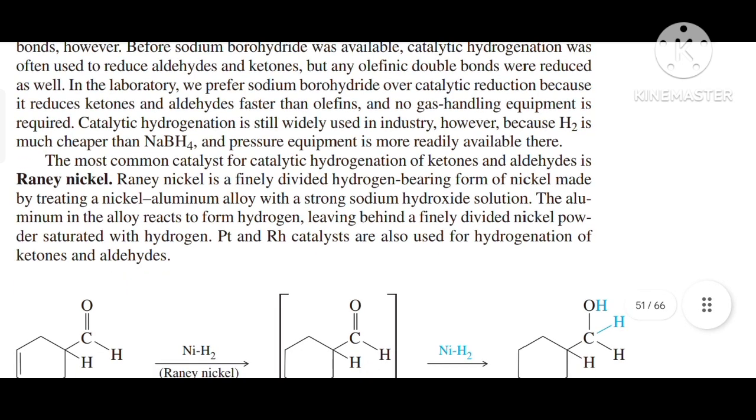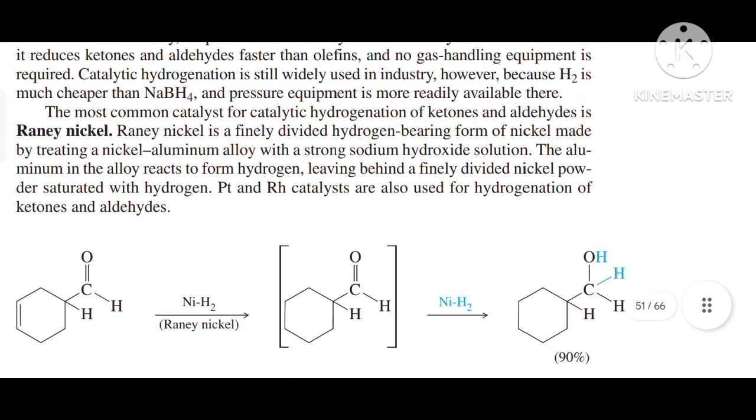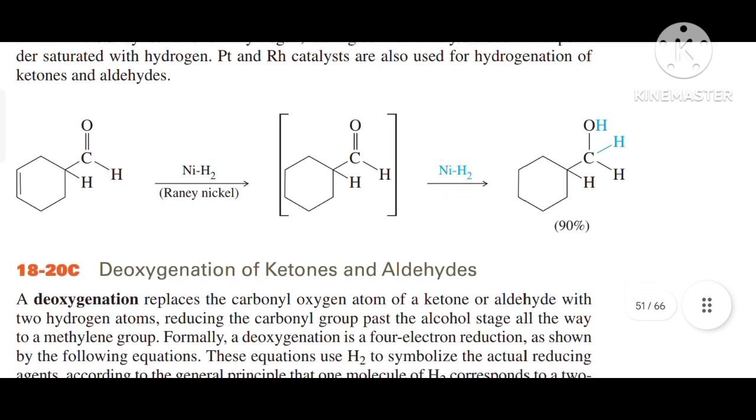Raney nickel is a finely divided, hydrogen-bearing form of nickel made by treating nickel-aluminium alloy with strong sodium hydroxide solution. The aluminium in the alloy reacts to form hydrogen, leaving behind a finely divided nickel powder saturated with hydrogen. Platinum and rhodium catalysts are also used for hydrogenation of ketones and aldehydes.